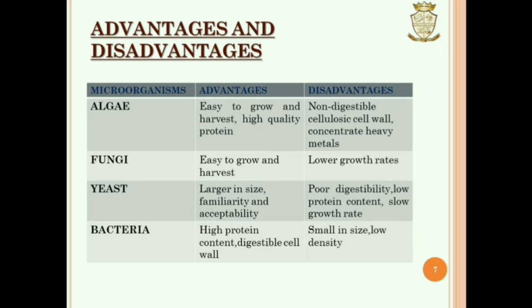Advantage of algae is that it is easy to grow and harvest. Algae contains high quality protein. Disadvantages of algae are the non-digestible cellulosic cell wall, and it concentrates heavy metals. This is not good for health. Advantage of fungi is that it is easy to grow and harvest. Its disadvantage is low growth rates.